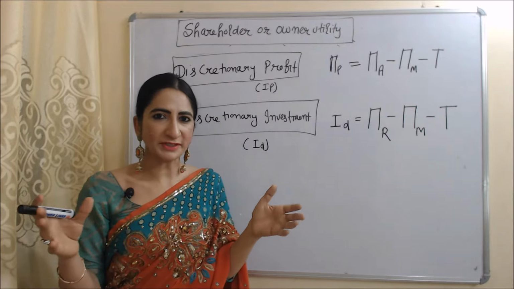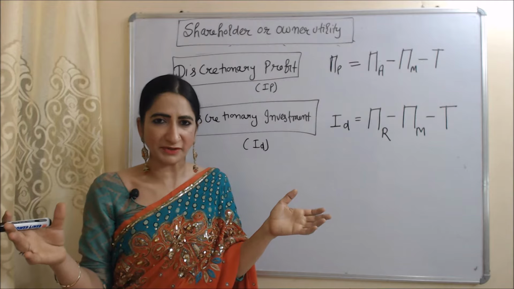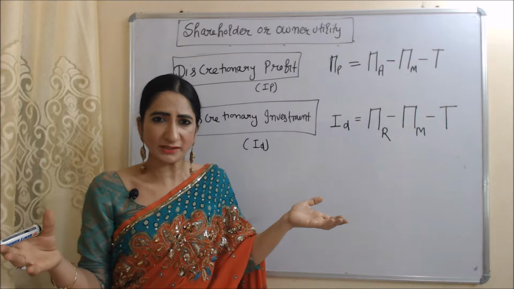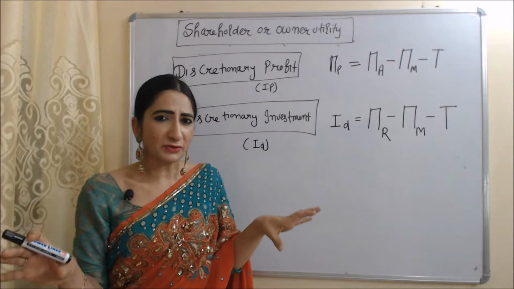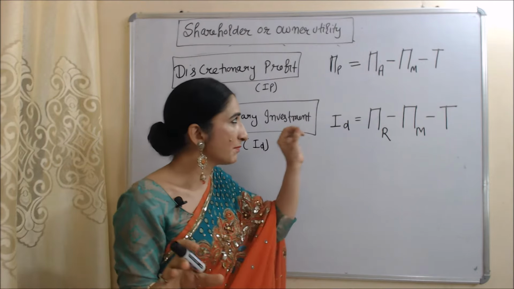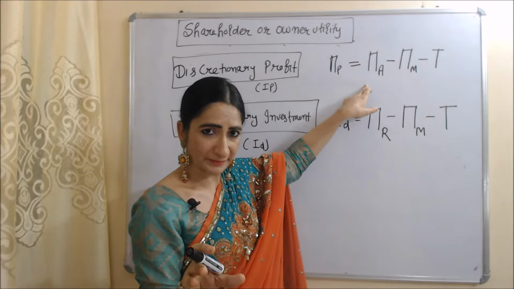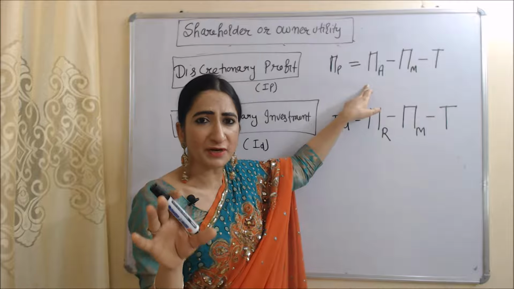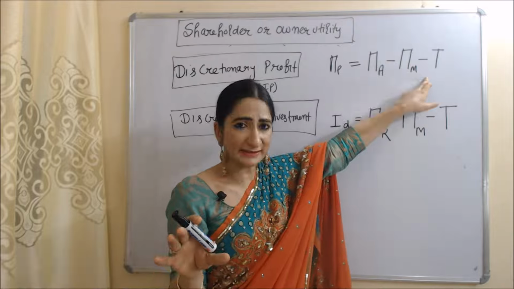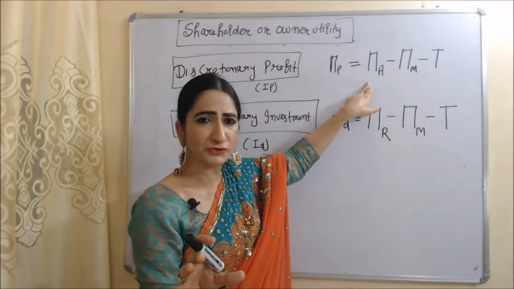Now we are going to talk about discretionary profit and discretionary investment. These two also increase owner utility. We can calculate discretionary profit when we subtract taxes and minimum profit from actual profit.